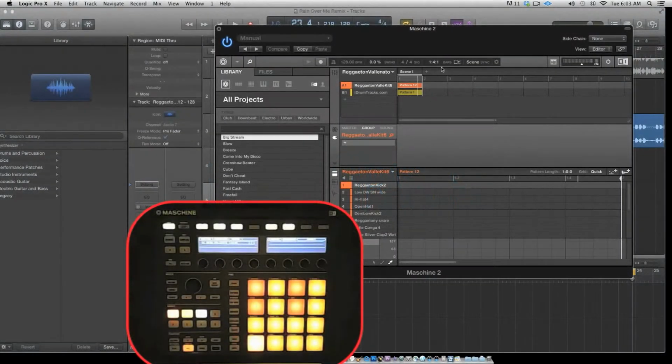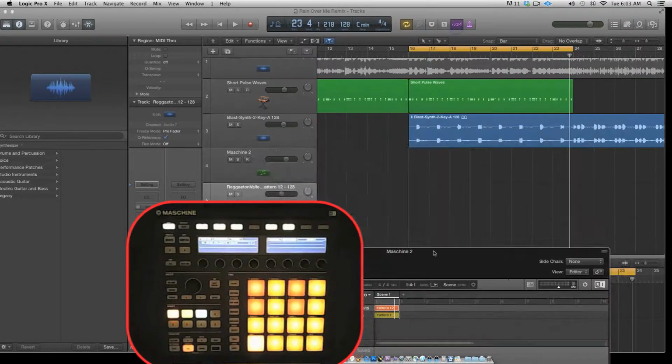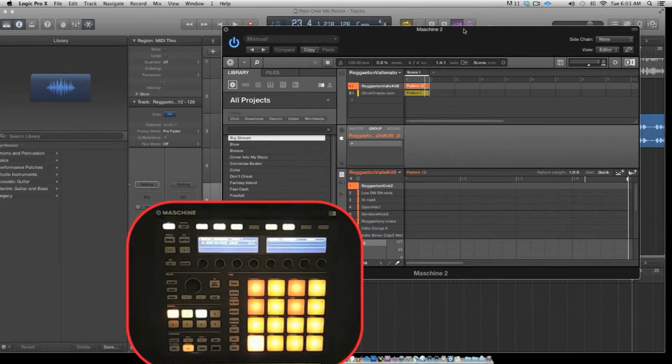I'm going to show you how to export audio from Maschine to Logic X. I got a couple of scenes already laid down. I'm going to make a quick beat and export the audio to Logic. Here we go.